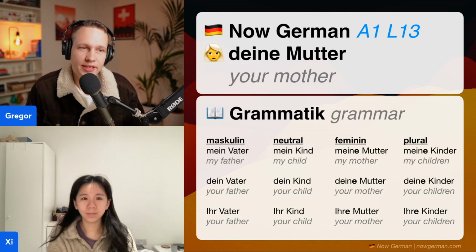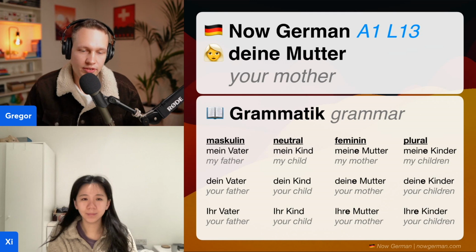In the last lesson, we learned all about genders. Now we see how that impacts some of the pronouns. Specifically, these are called personal pronouns like my and your. As you saw in the dialogue, we saw masculine and feminine. So for example, we have mein Vater. And meine Mutter.